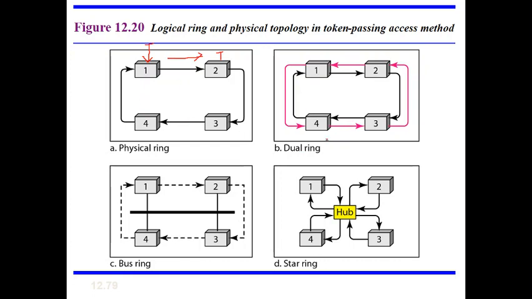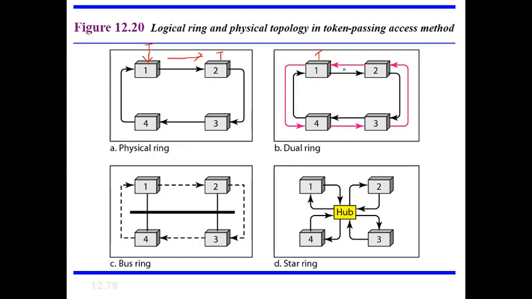Again, there will be a dual ring. For example, consider that at a given time device 1 has the token to transfer the data.